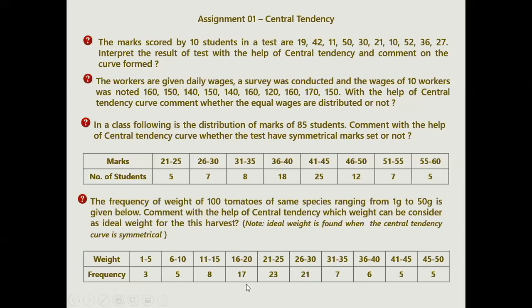If the data gives you a positive or negative curve, you don't have any ideal weight. If it gives you bell curve shape data, or when it shows mean, median, mode equal, then you will get your ideal weight. So be precise in calculating, because the curves will specify. These are the hints for solving these questions.